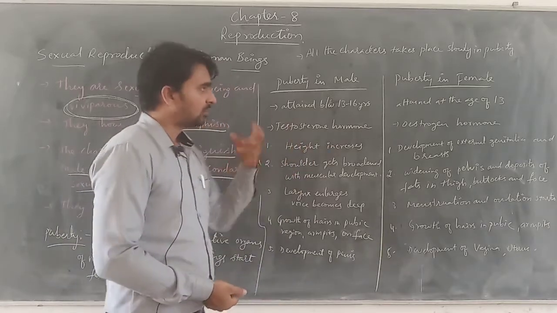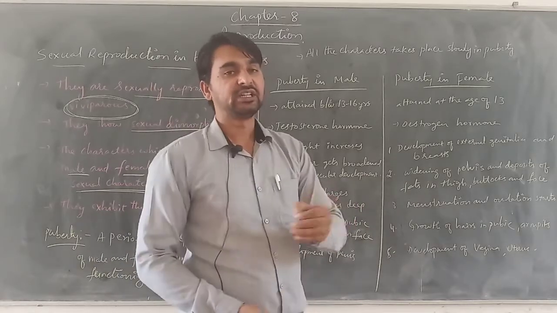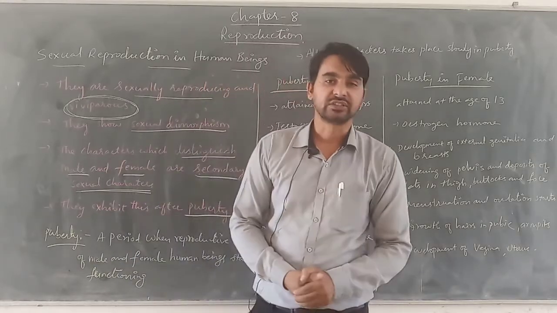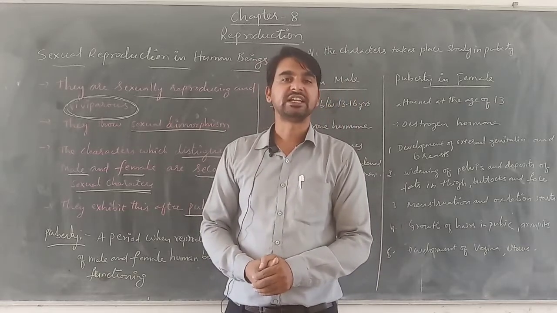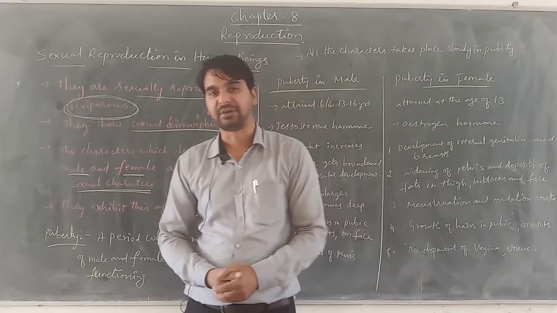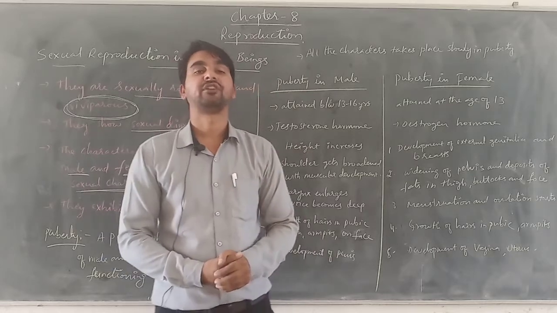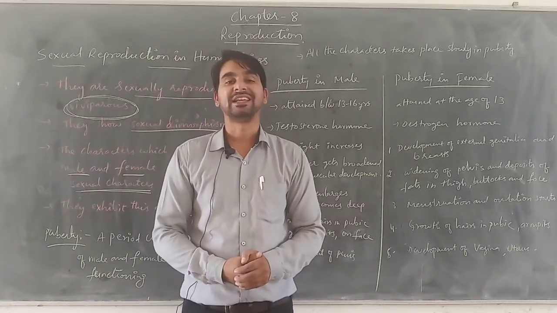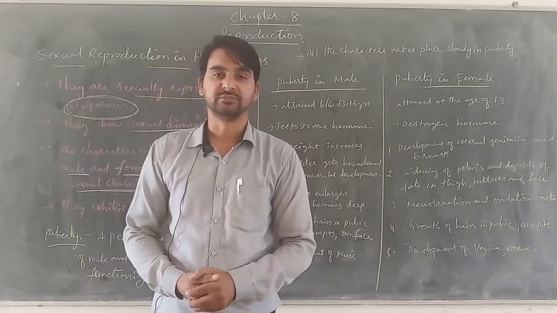Now, when I say the development of reproductive organs, it means the functioning of reproductive organs starts. In the male, the germ cells start the development of male gametes. That means the specialized tissues start the development of male germ cells or male gametes, known as spermatozoa or sperms.